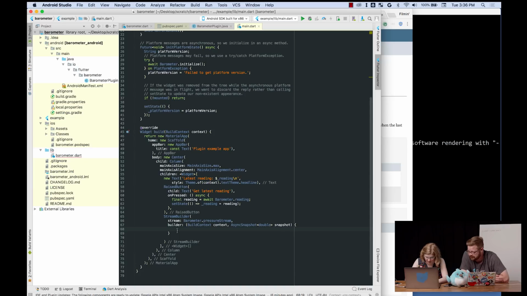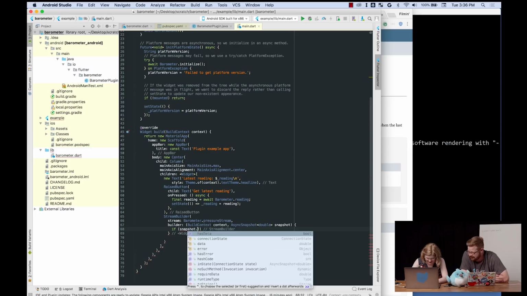Okay, so now we are going to if snapshot dot... Is that not what you were looking for though? Snapshot dot has data.